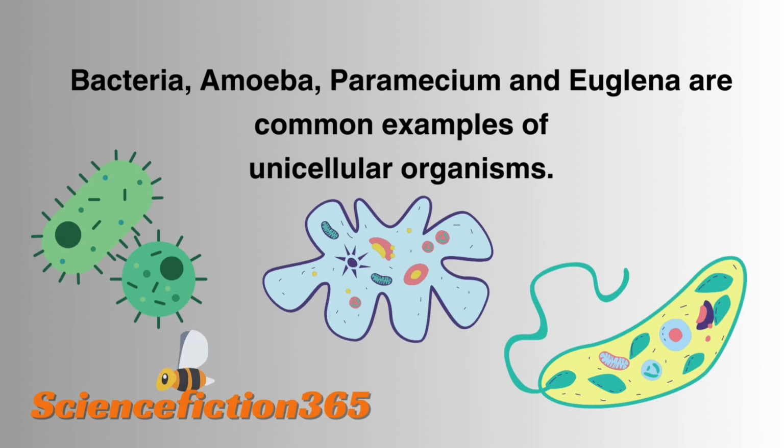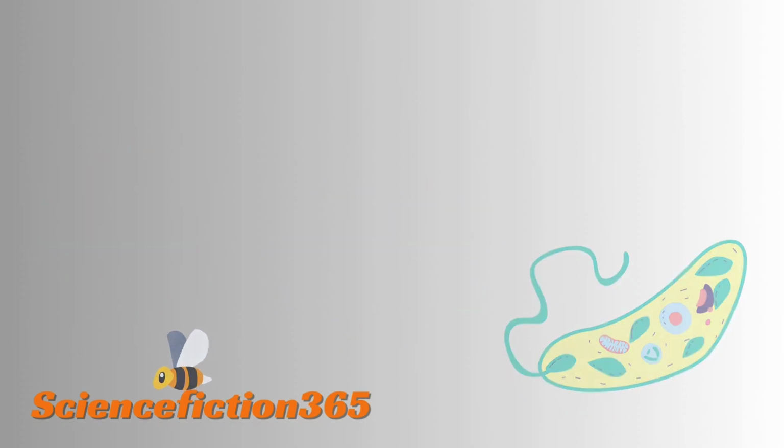Bacteria are tiny living organisms. Amoeba is a unicellular organism found in the mud of shallow ponds. Paramecium is also a unicellular organism. Euglena is also a unicellular organism with a complex internal structure.